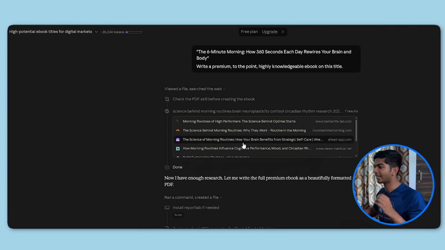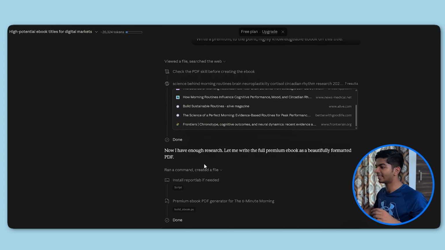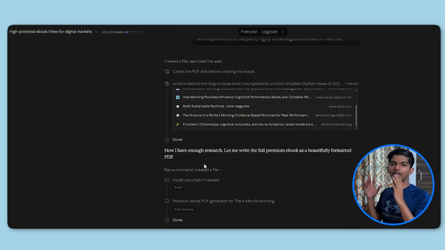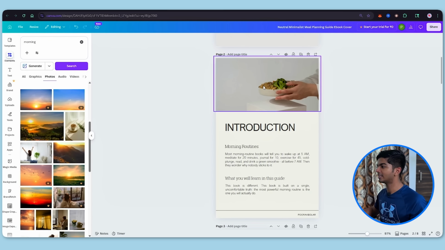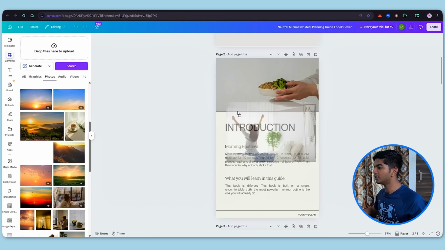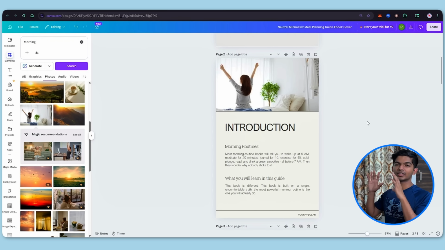It has extracted all the scientific facts, all of the studies related to rewiring the brain and morning routines, and then it has generated a PDF file that we can copy the contents and put it in Canva. Okay, so I added the content for the introduction page. Now I'm going to change this image. So I will be choosing this image, and as you can see, you can just drag and drop and the image is set. Now this introduction page looks amazing as well.